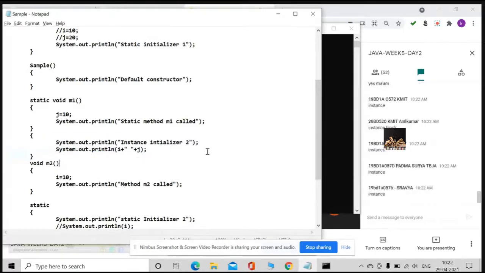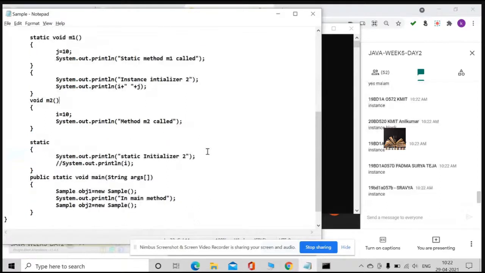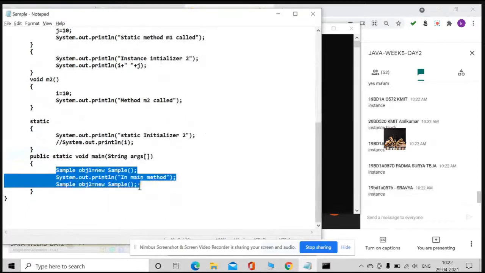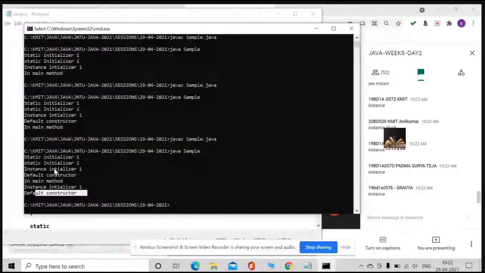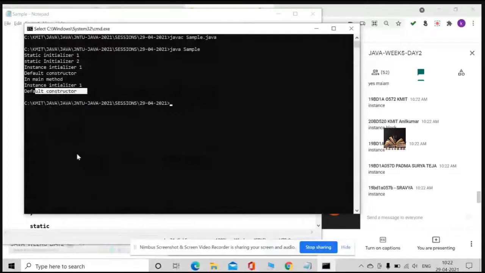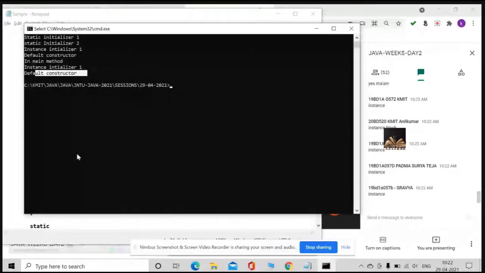I didn't change the main. I did not change the main. Hope you understand. Yes or no? But did you observe? Along with this, I'll uncomment this part. What happened? You can see it right now. What is going to happen?